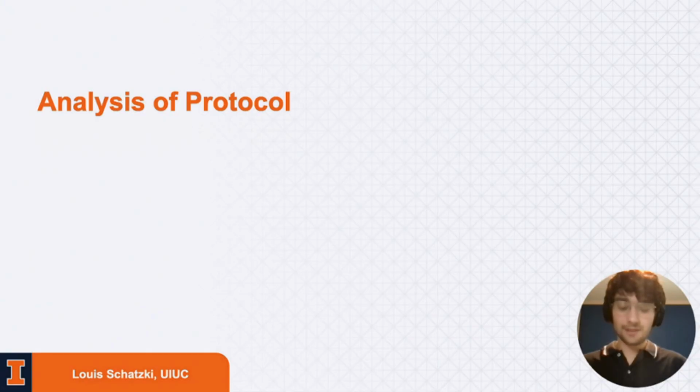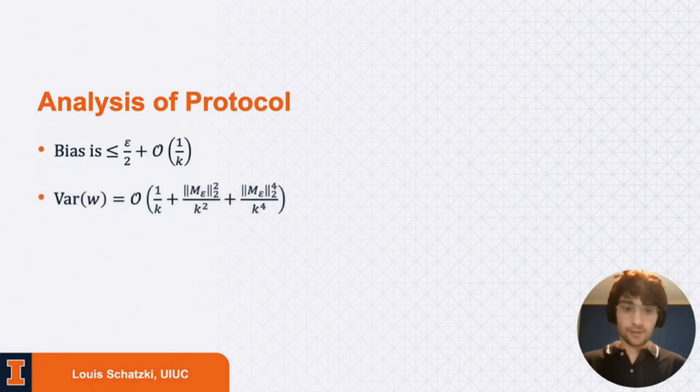And what we can claim is the following. We can claim that the bias is upper bounded by epsilon over 2, plus something that scales like 1 over k. We can claim that the variance scales like 1 over k plus the squared 2-norm of M epsilon over k squared, plus the fourth power of the 2-norm of M epsilon over k to the fourth.